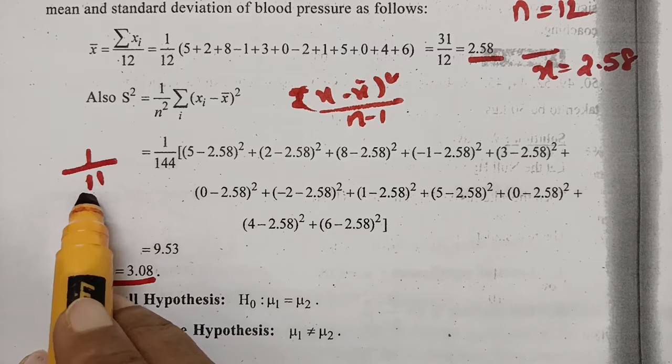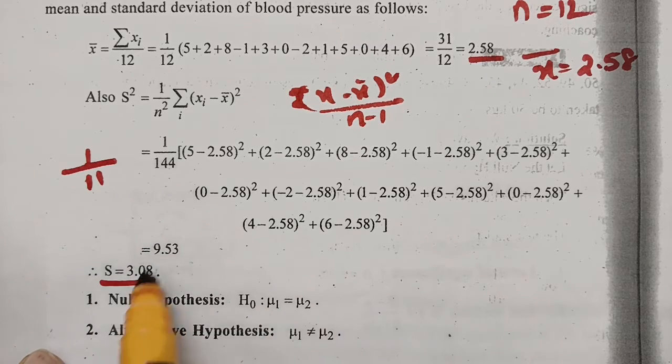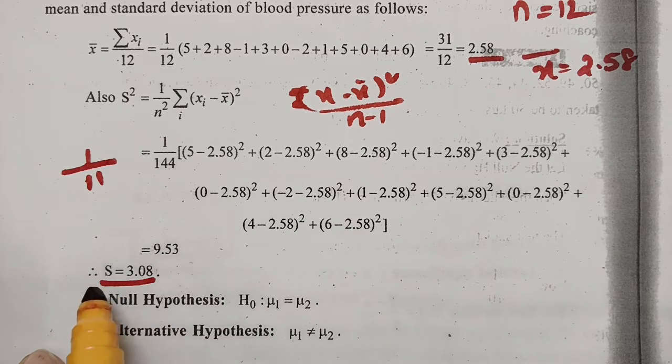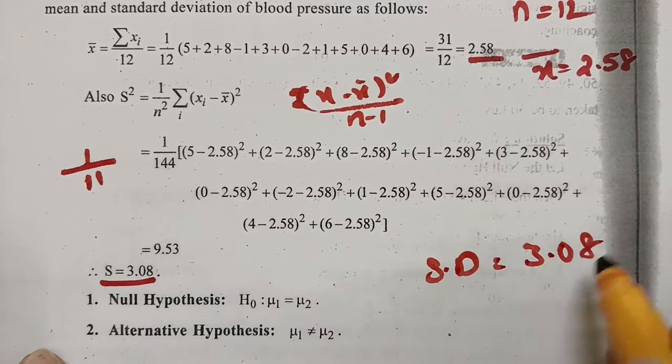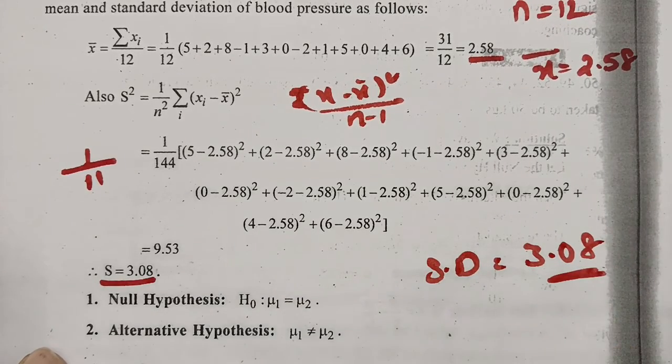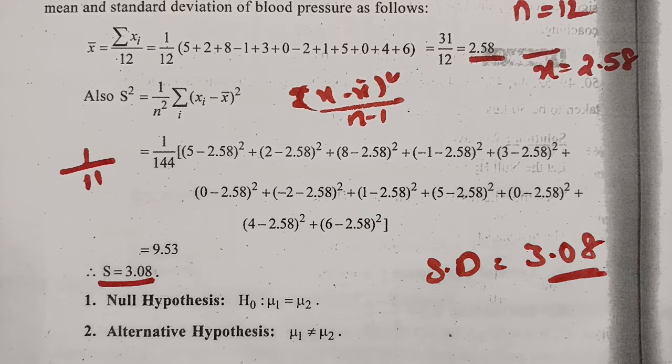So the value divided by 11 will be something. I am telling you in particular that the standard deviation value here is 3.08. I have taken this directly from the textbook, and there are slight differences or mistakes here. I am just correcting and telling you how to approach the problem.